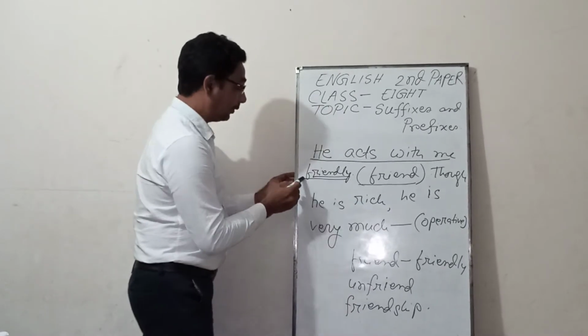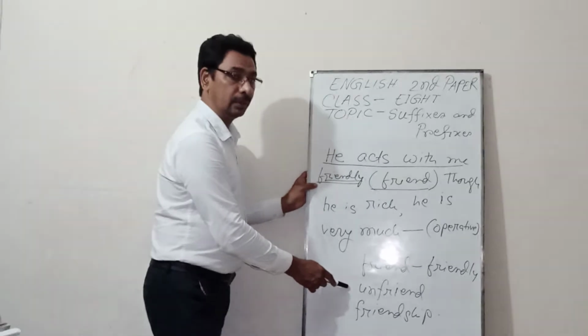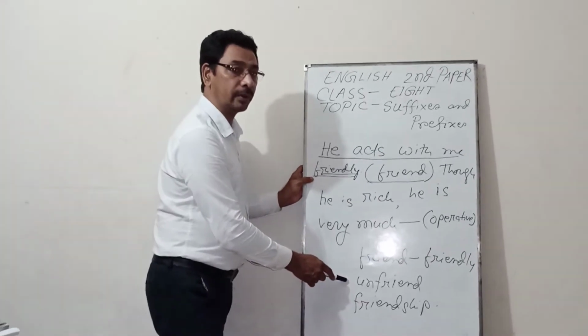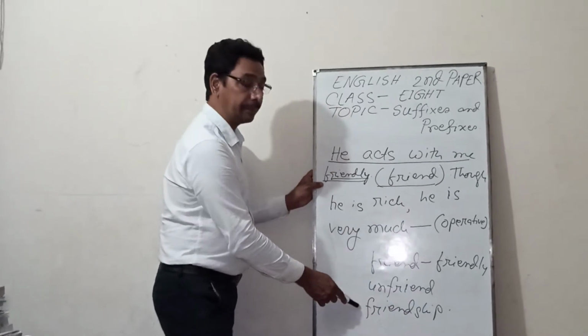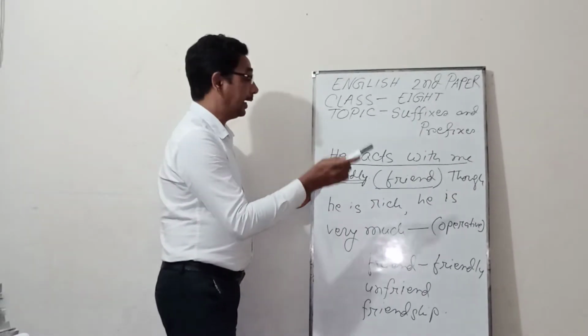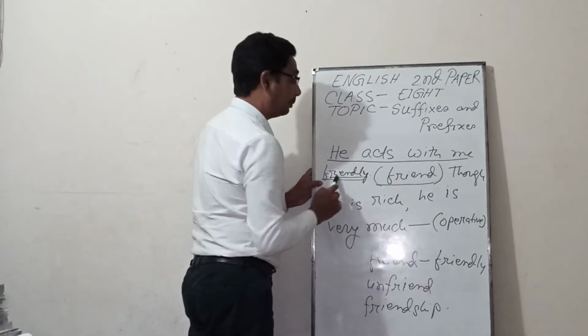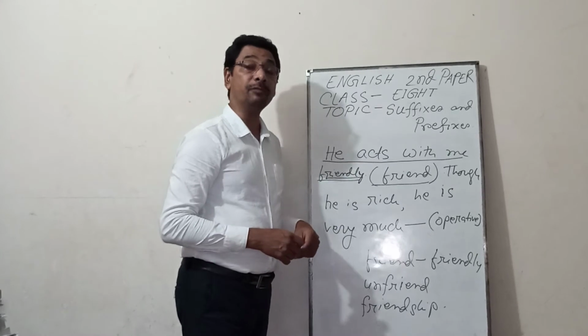If you write down here, he acts with me unfriend, no, it is not a meaningful sentence. And if you say he acts with me friendship, no, it will not be a complete sentence. And if you write down he acts with me friendly, it will be a complete, meaningful sentence.